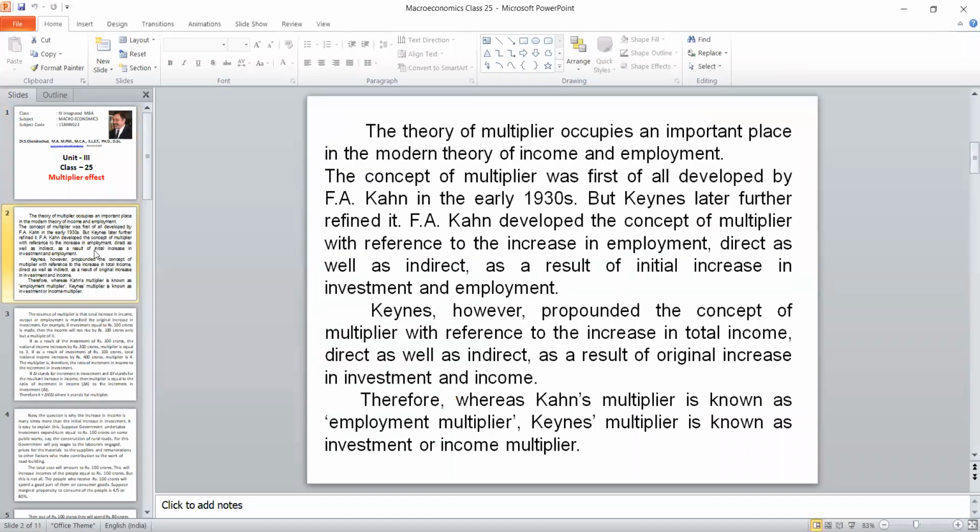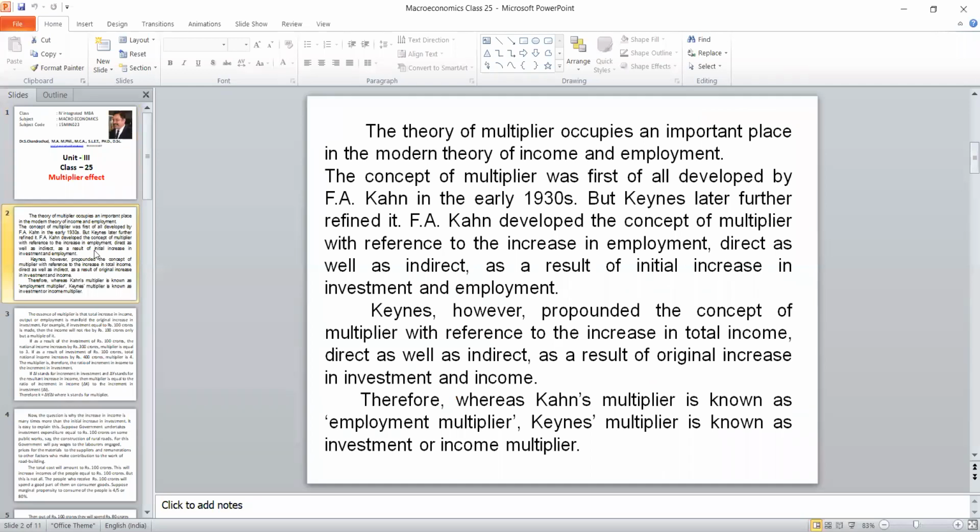Today, what we are going to discuss is the multiplier effect. This is in the fourth unit. After this, I'm going to discuss the fiscal policy. Today, we will complete the multiplier effect. Definitely, you can expect one case study from this. Why? Because the numerical calculation is there.